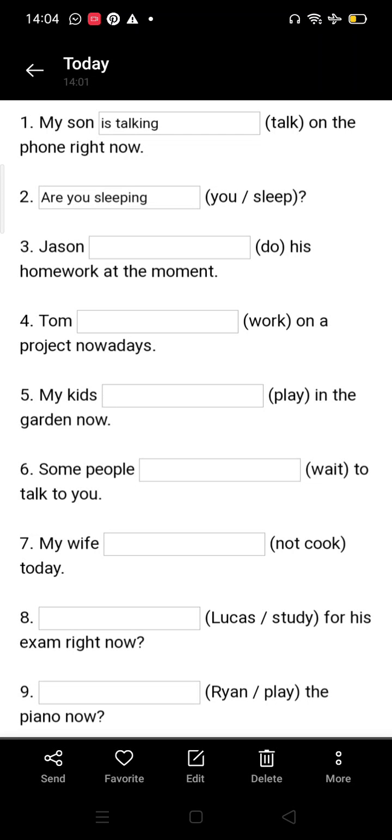Dash Lucas dash study for his exam right now. So you can see here it is an interrogative present continuous. Is Lucas studying for his exam right now? Dash Ryan dash play the piano now. So you can again see here interrogative present continuous. So, is Ryan playing the piano now? I hope the concept is clear to you all. Thank you.